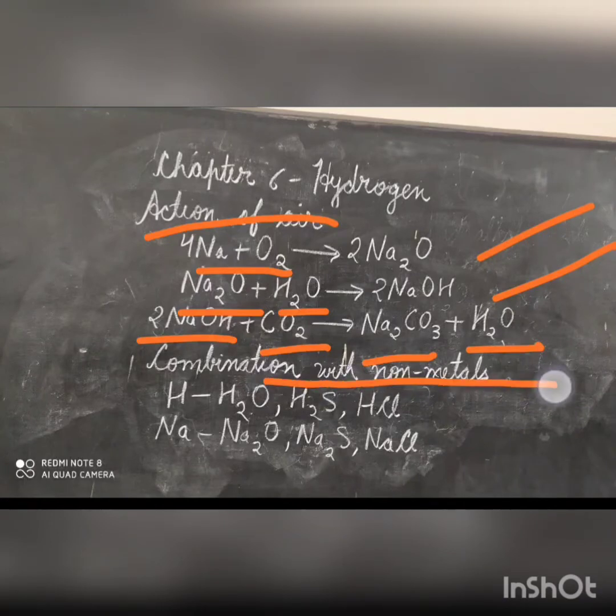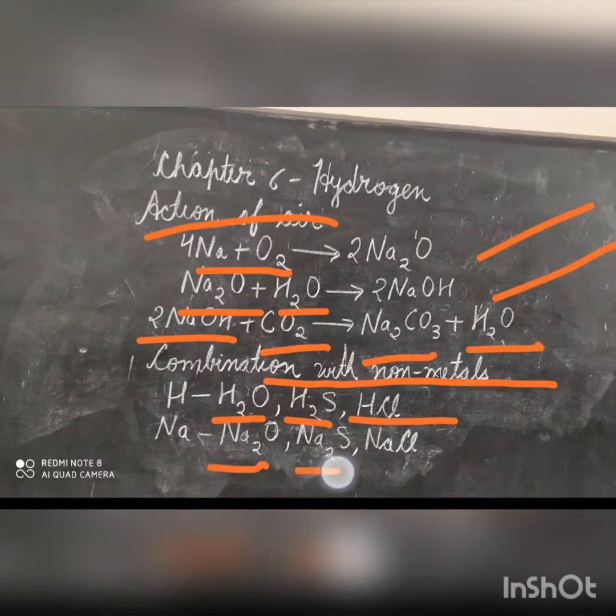Combination with the non-metals. Hydrogen as well as alkali metals react with non-metals like oxygen, sulfur and chlorine to form the respective compounds. Hydrogen forms water, hydrogen sulfide and hydrochloric acid. Sodium forms sodium oxide, sodium sulfide and sodium chloride and so on.